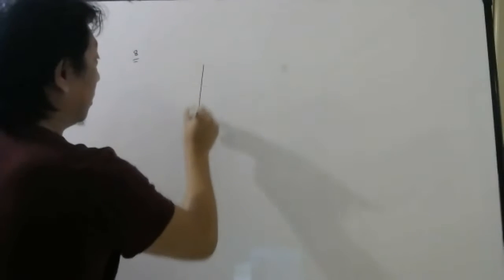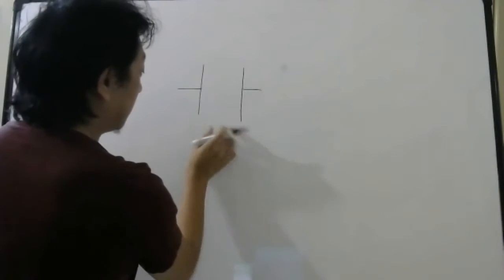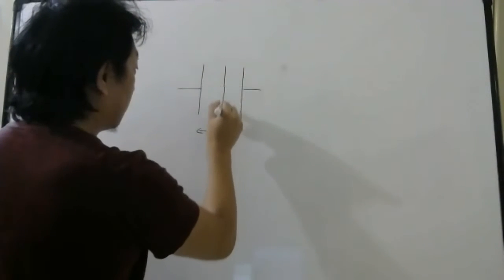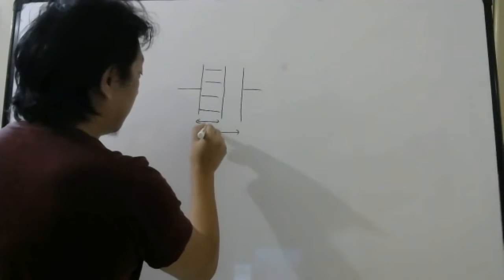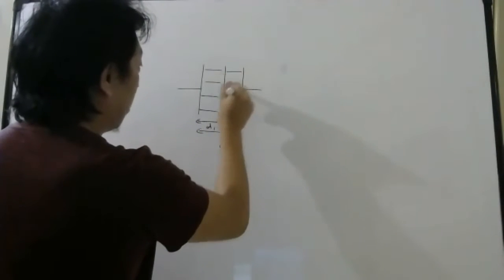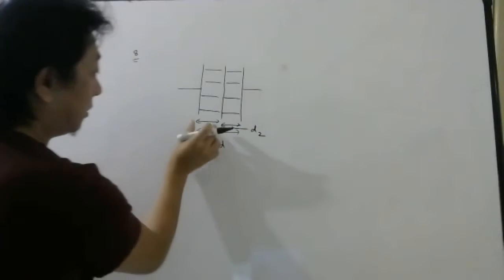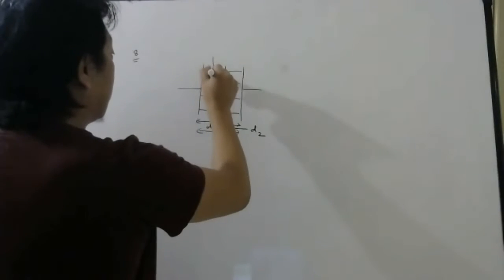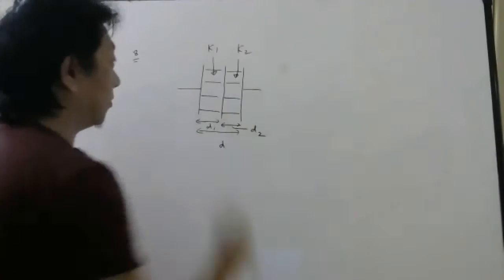So let us try to understand what the question is saying. First, there is a capacitor and this distance, which is D, has two blocks. One block has thickness D1, the other block has thickness D2. This is D1, this is D2. Okay, students? This has dielectric constant K1, this has dielectric constant K2.